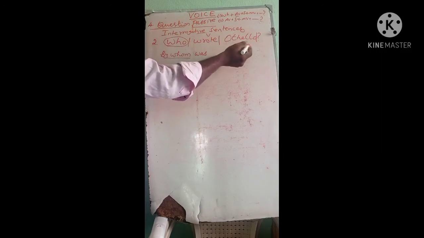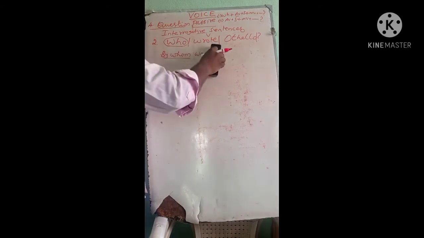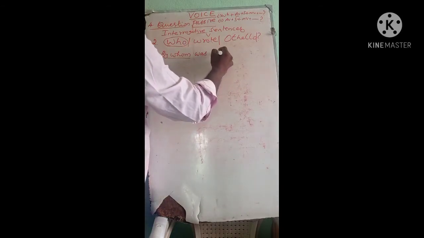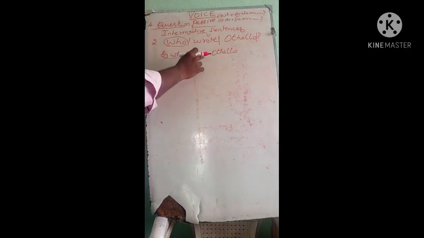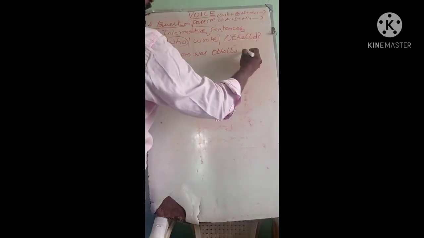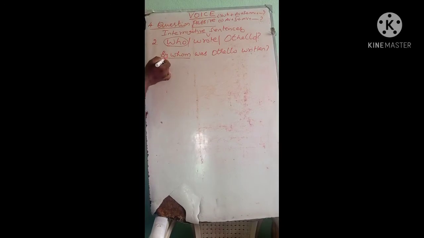Then subject. What's the object here? The object should be placed as a subject. So Othello. By whom was Othello? The third form of the main verb: write, wrote, written. The preposition by is placed here and who has been changed to whom. So by whom has been written in the beginning. That's all. See, who wrote Othello? By whom was Othello written? This is the answer.